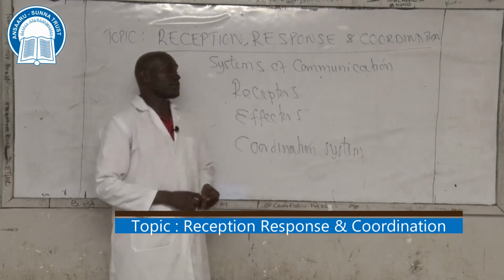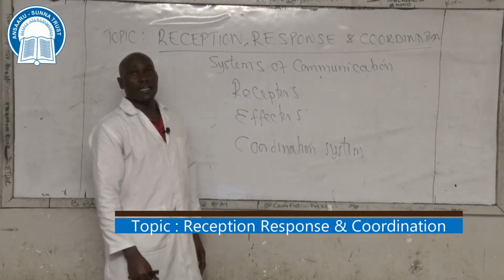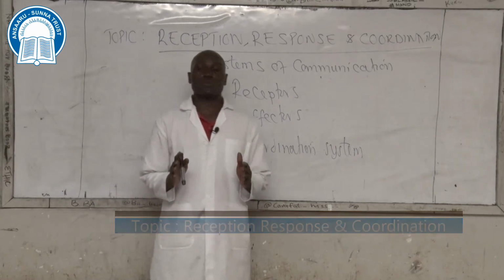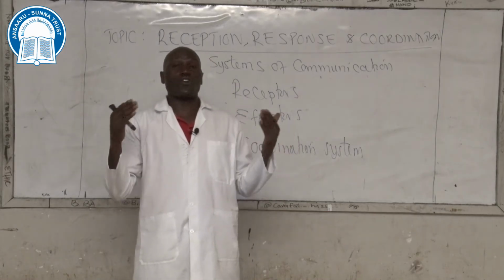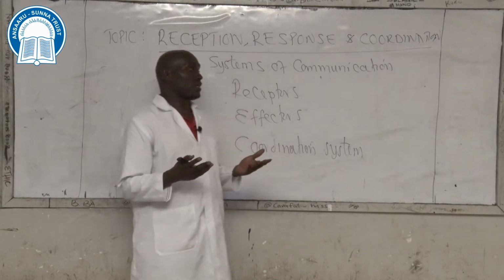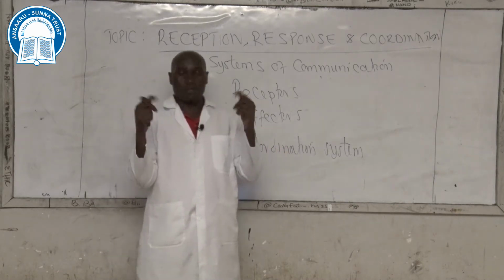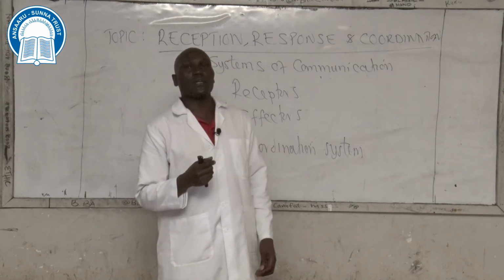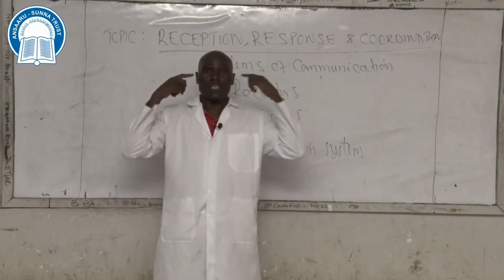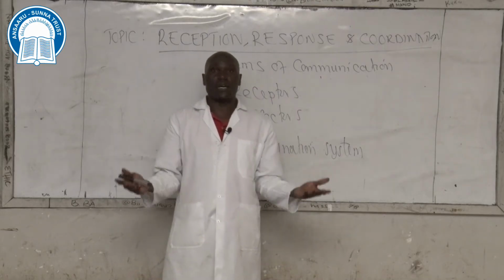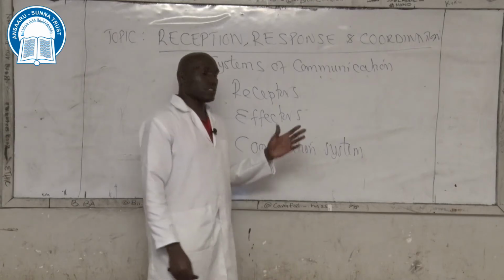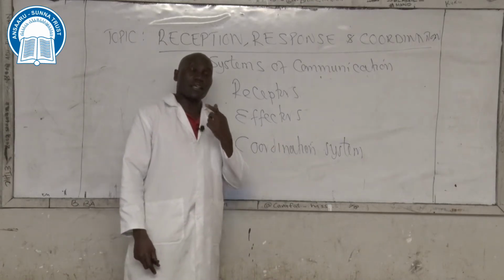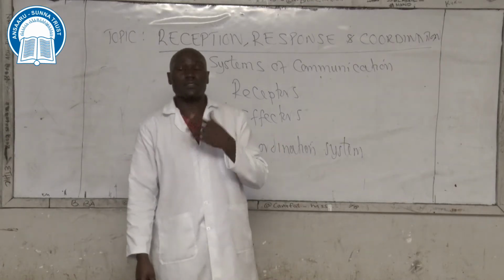As mentioned, receptors are specialized organs whose main function is to detect or perceive stimuli. Like the eyes will perceive light. Light in this case being the stimulus. We have the ears that perceive sound. Sound in this case is the stimulus. We have the tongue that detects chemical substances.